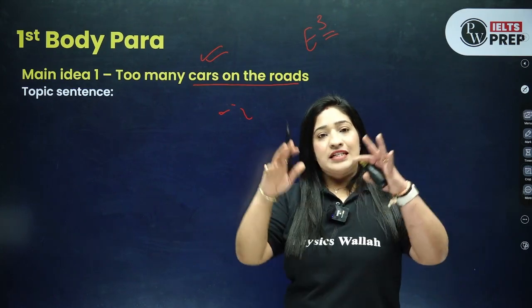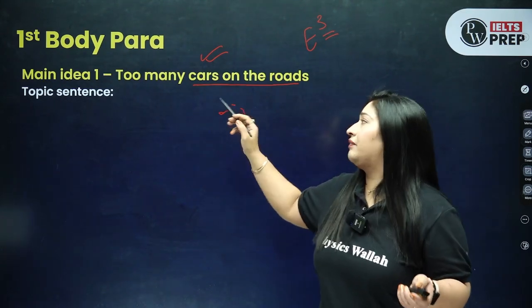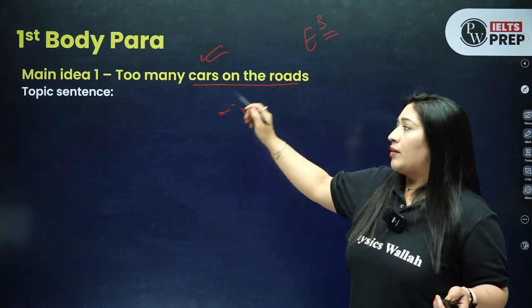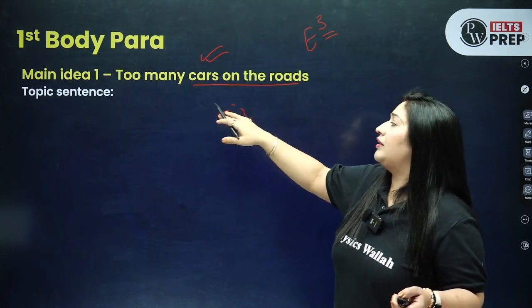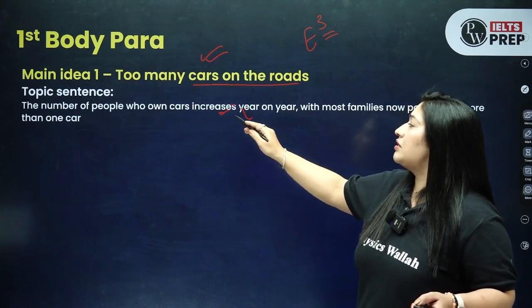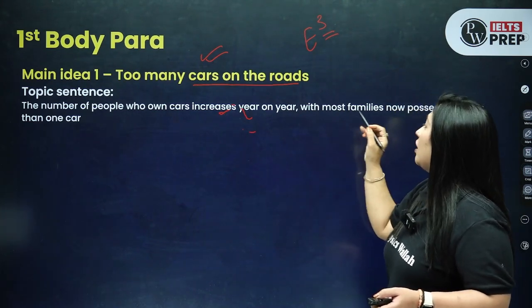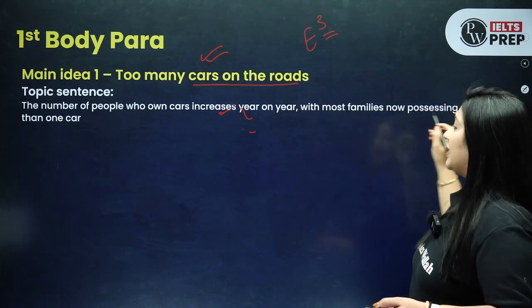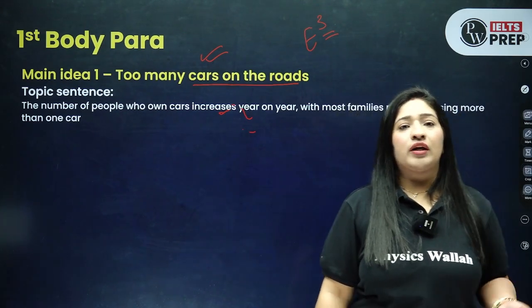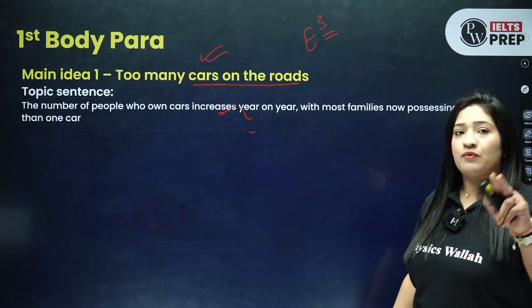Out of these many causes, which we have discussed or which we have generated, I have taken only too many cars on the road. So I'm going to write down the evident, right? So here it is: the number of people who own a car is increasing year on year, with most families now possessing more than one car. So not only one, they are having 2 cars, they are having 3 cars, right? This is the first reason I would say.